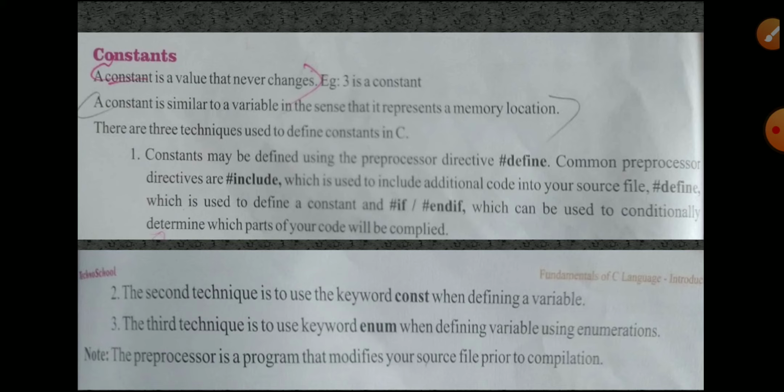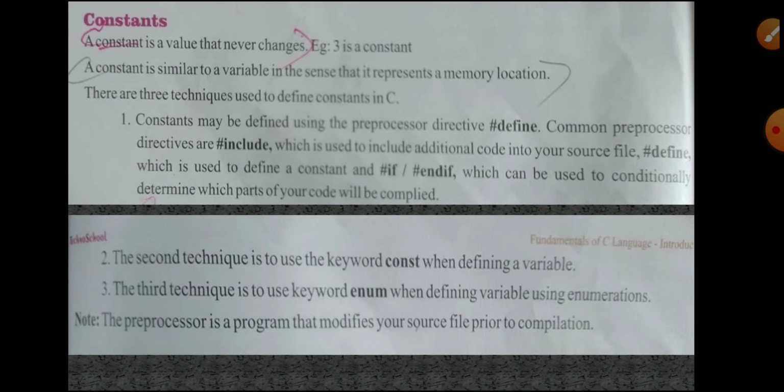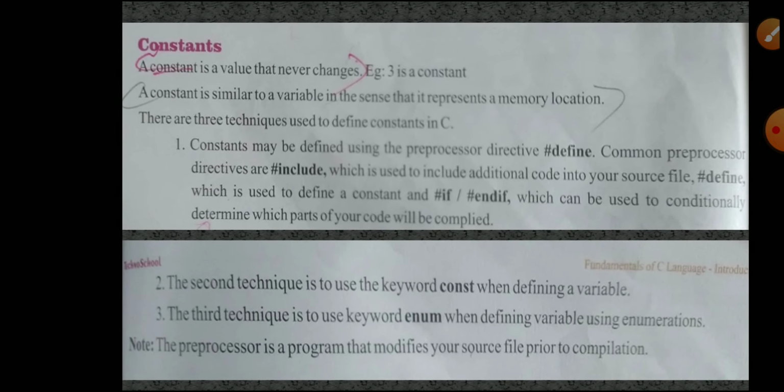Okay, we have some techniques for defining a constant in C. We can use hash define, a preprocessor directive, which is used to execute a program one by one. See here, we have to prepare the source file.